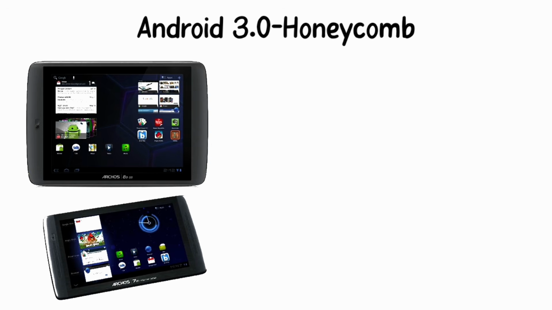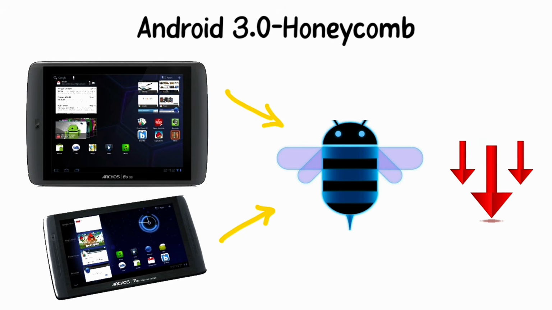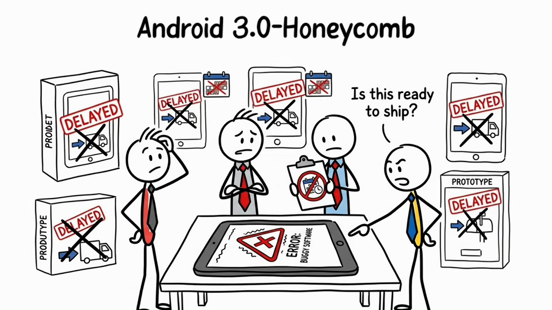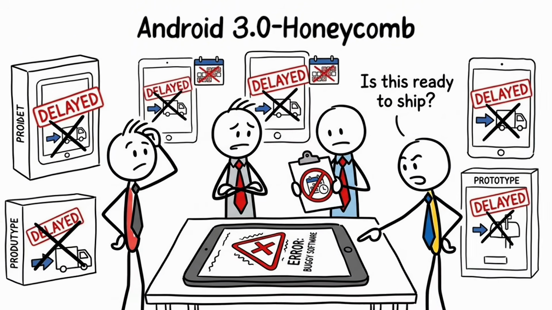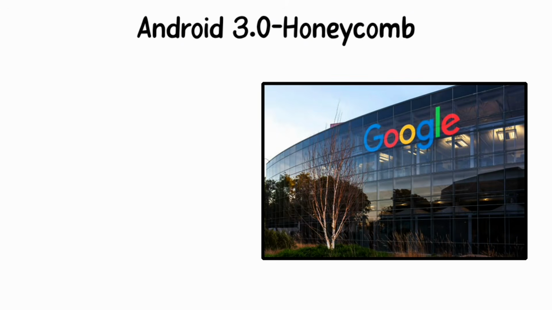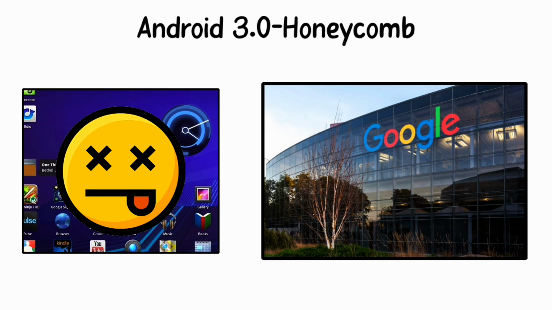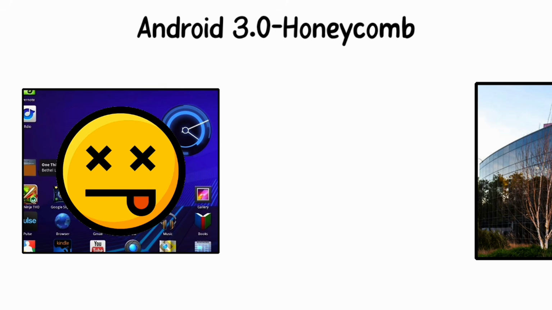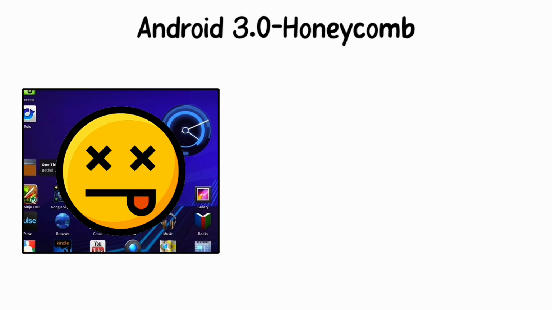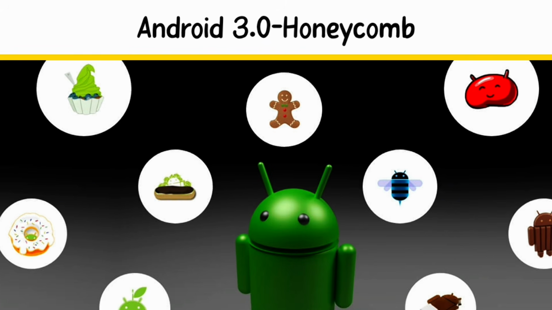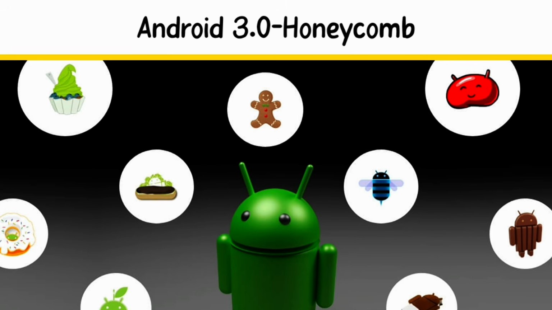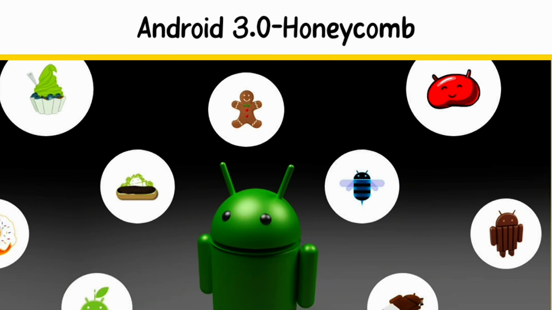The tablets that ran Honeycomb sold terribly. Manufacturers started quietly delaying their own tablet plans, because nobody wanted to ship a product with this software on it. And Google? They never officially said Honeycomb was dead. They just stopped talking about it one day, and moved on. Within a year it was completely gone, replaced by something better. It remains the most forgotten and most embarrassing chapter in Android history.